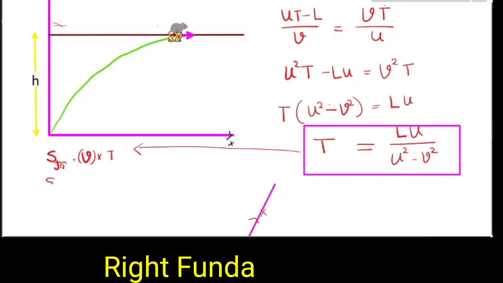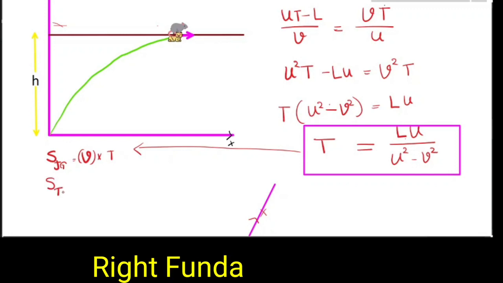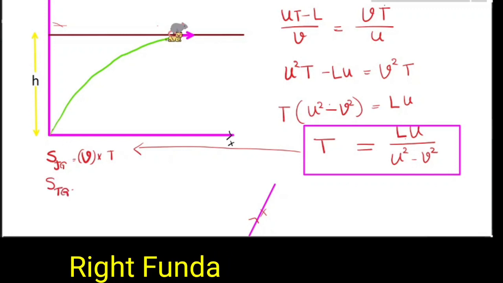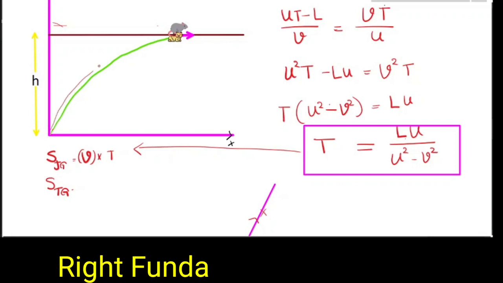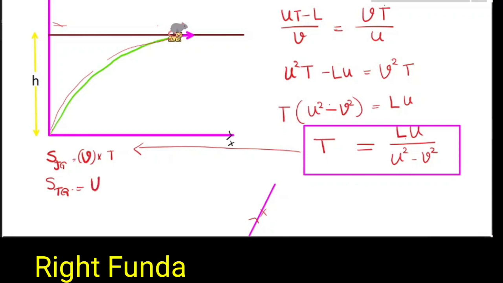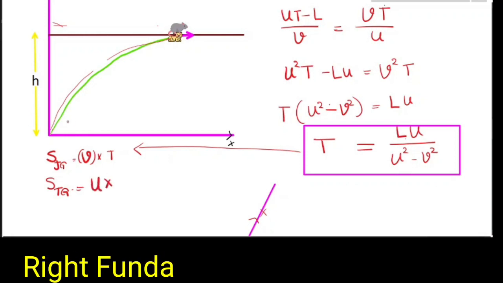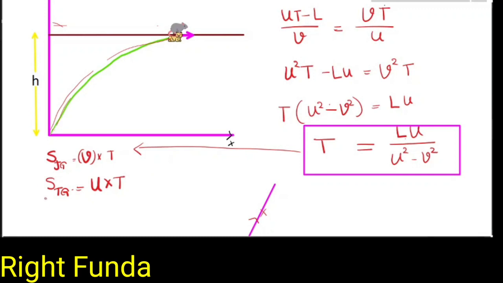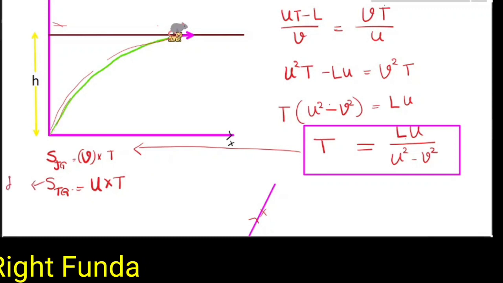And how much distance will Tom move? Tom moves with variable velocity; the direction is changing, but its speed is constant. Since the speed is constant, the distance traveled by Tom can be calculated as the speed times time, because it is moving with uniform speed. So u into t will be the distance traveled by Tom.